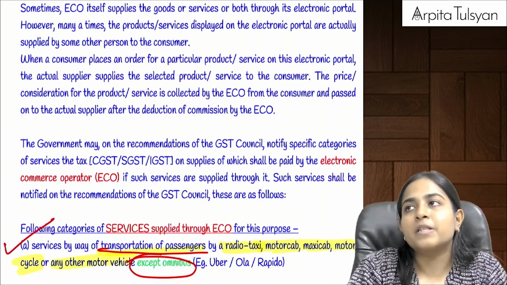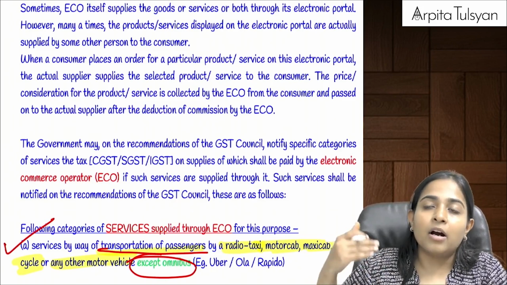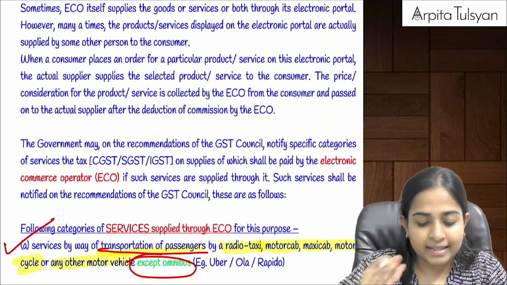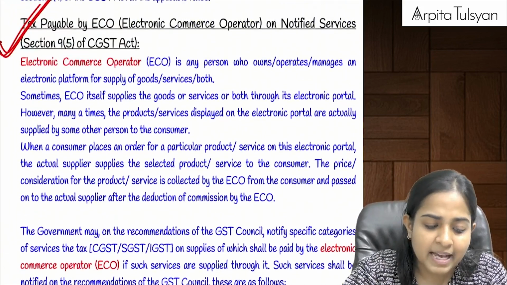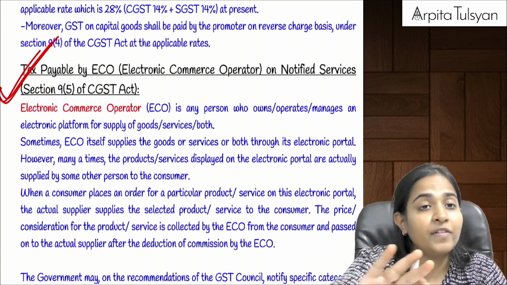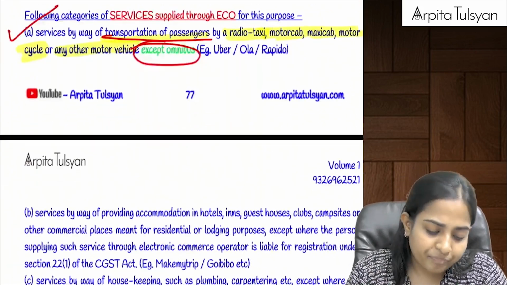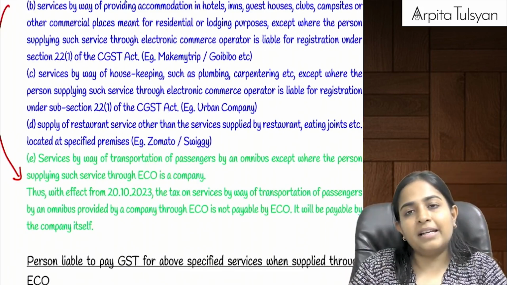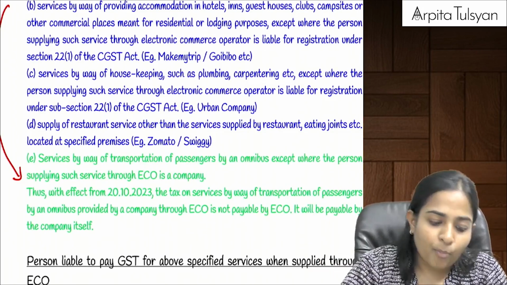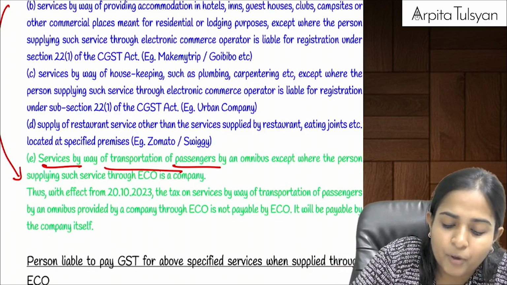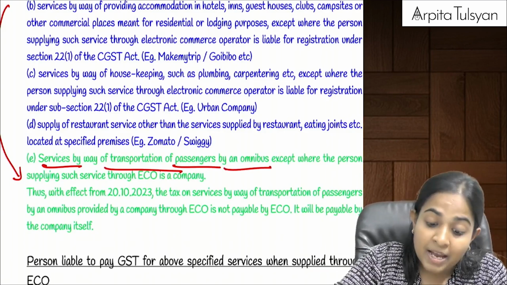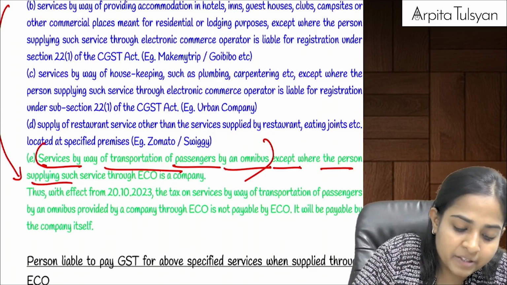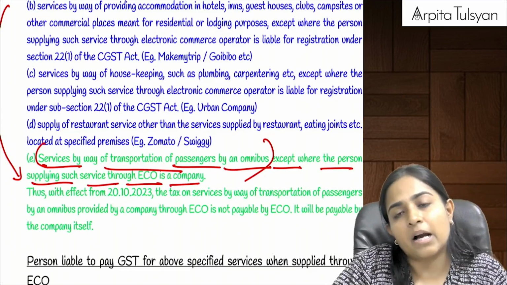Means if any person is providing service by transportation of passengers by omnibus through e-commerce operator, then that is not considered as a notified service, and therefore 9(5) will not be applicable. This is what we understand till now. But correspondingly they have inserted one new point there. What is that new point? Services by way of transportation of passengers by omnibus. This is considered as a notified service except when the person supplying such service through ECO is a company.